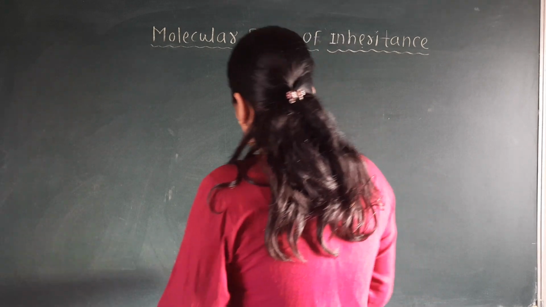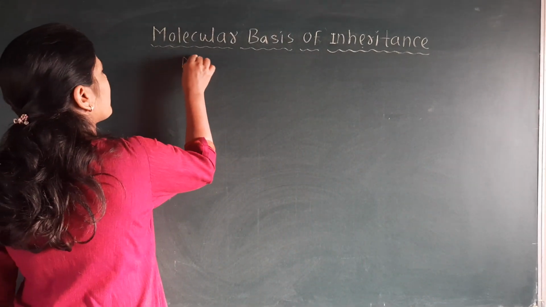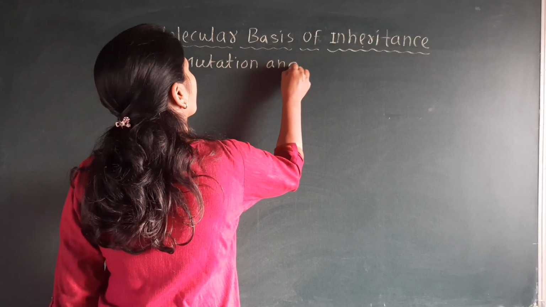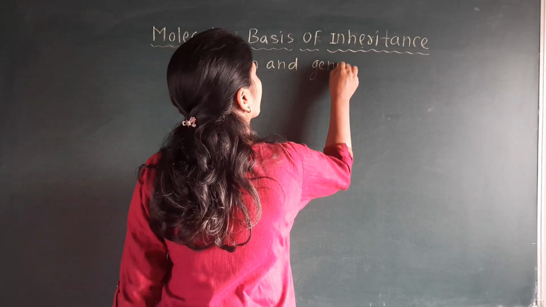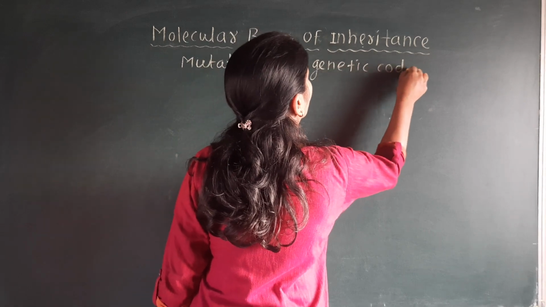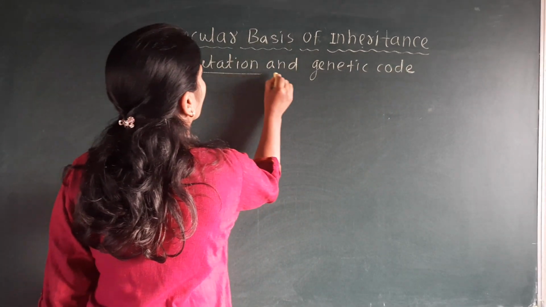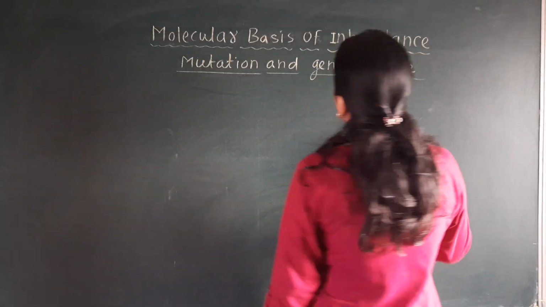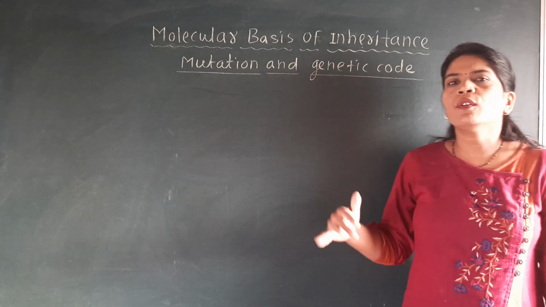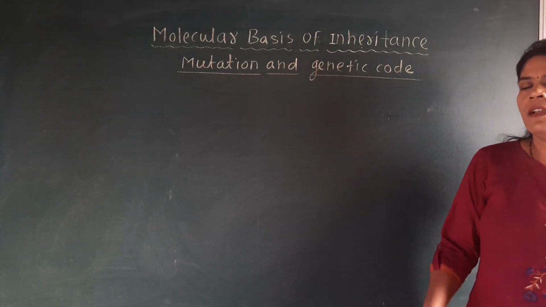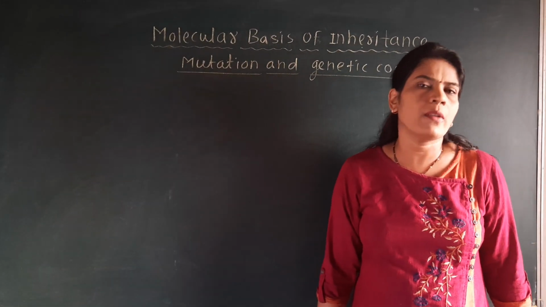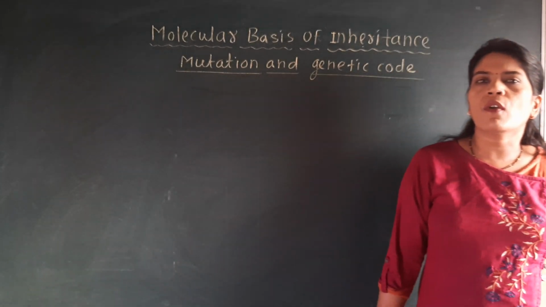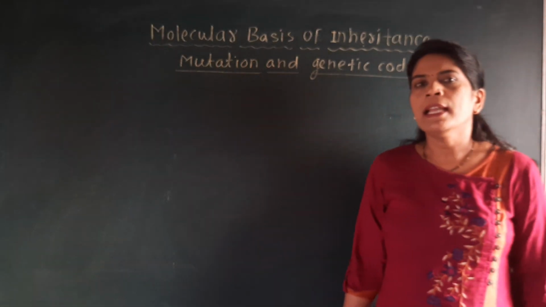Genetic code, we have just seen the definition: a pair of triplet codons on the mRNA strand is called the genetic code. Another name is the cryptogram of the genetic language.